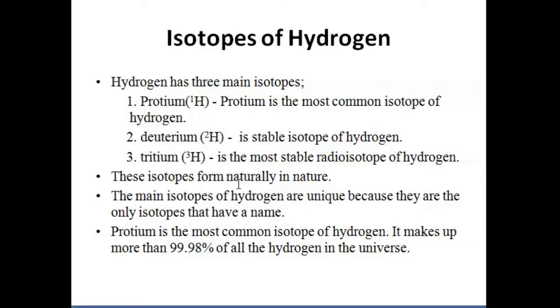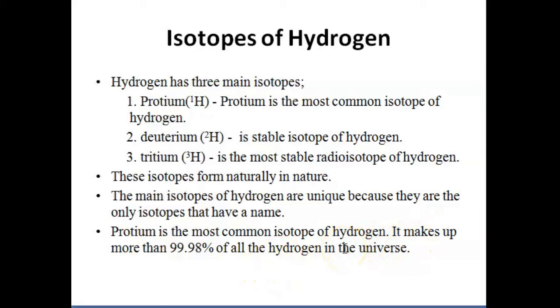And the main isotopes of hydrogen, why we consider these as unique is because they are the only isotopes that have a name. And protium is the most common isotope of hydrogen, which makes up more than 99.98% of all the hydrogen which is present in the universe.